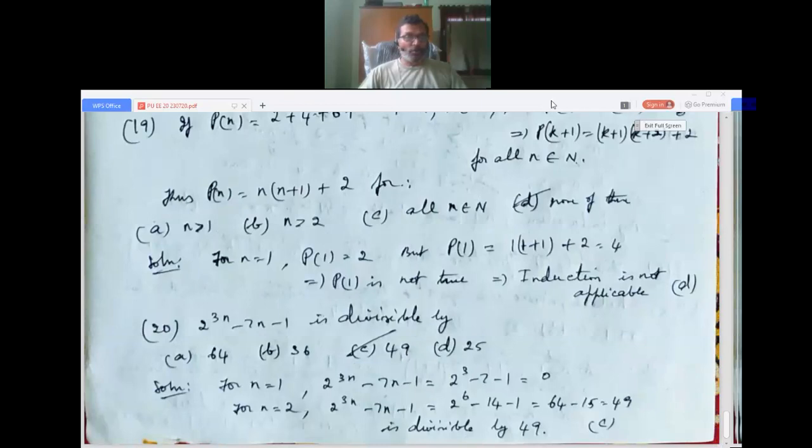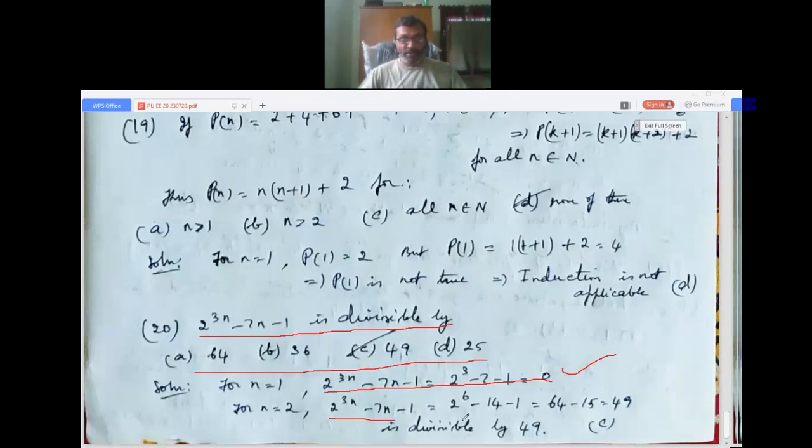Now we go to the 20th question: 2 power 3n minus 7n minus 1 is divisible by 64, 36, 49, 8, 25. For n equals 1, we take 2 power 3 minus 7 minus 1, that is 0. If it is 0, it is divisible by all the numbers. Now we have to check very clearly, so we go for n equals 2.